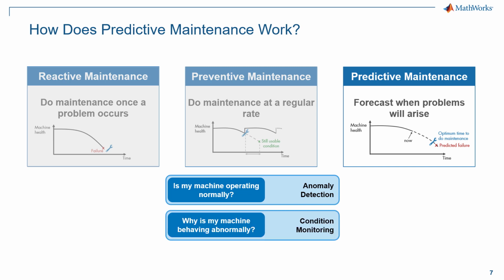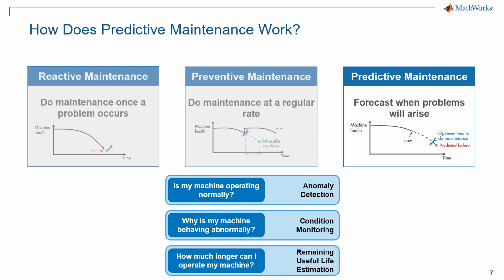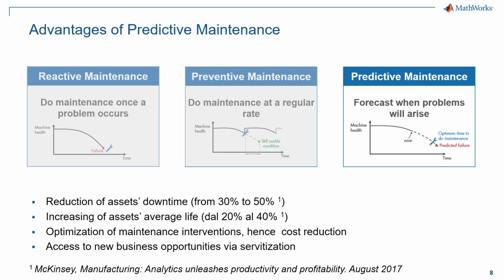The second is condition monitoring, that is all about performing a sort of automatic root cause analysis on the identified anomalies. The third is remaining useful life estimation, namely estimating for how long a machine or its components will still operate safely. These applications all employ ad hoc trained models to digest historical and/or real-time data to inform smarter decisions about maintenance operations.